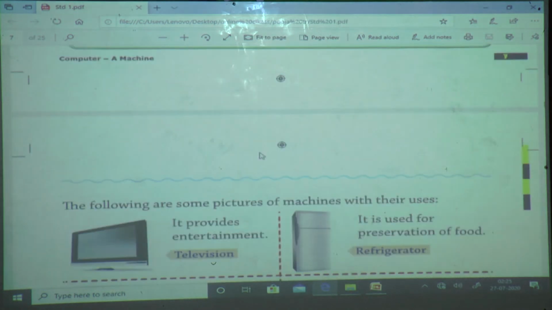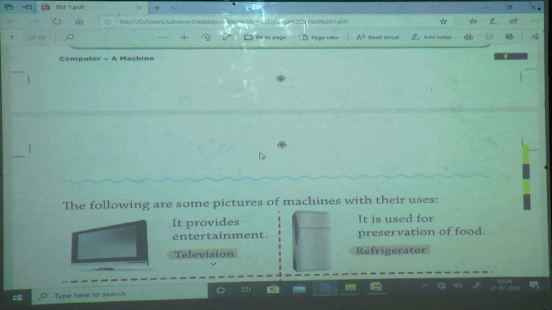Then what we saw in this lesson: we saw what is meant by machine. The man-made things are called machines and natural things are made by God. Good. Machines are also of two types, which are manual machines and electronic machines.